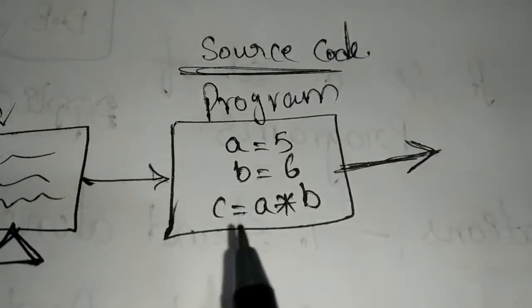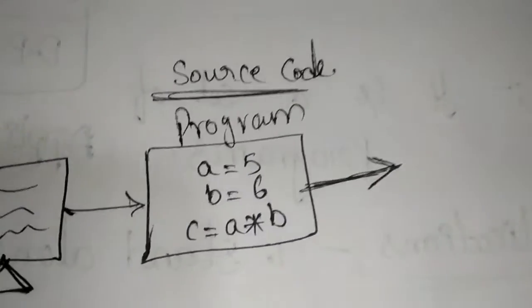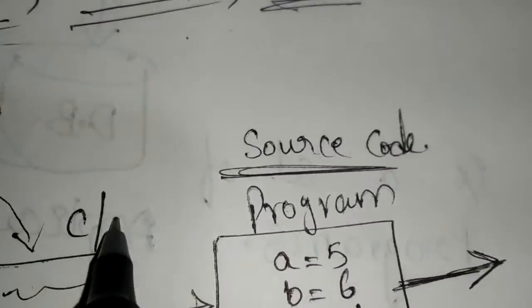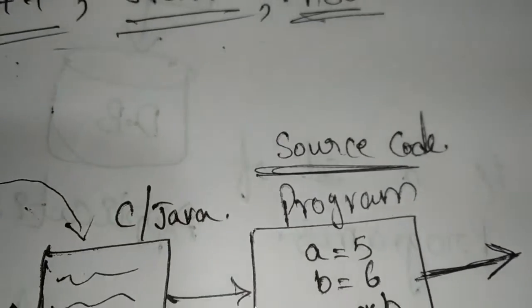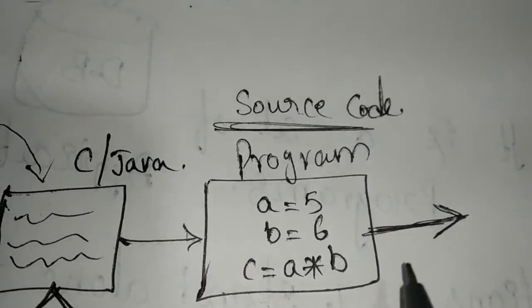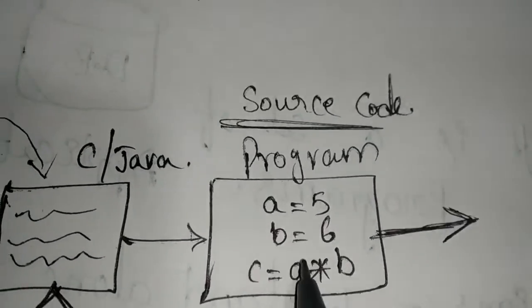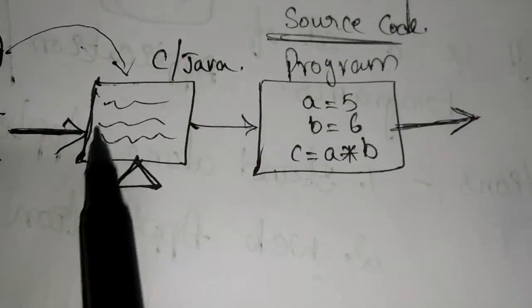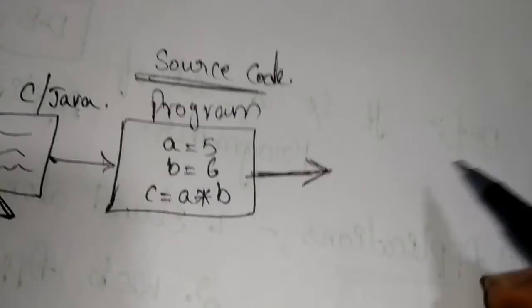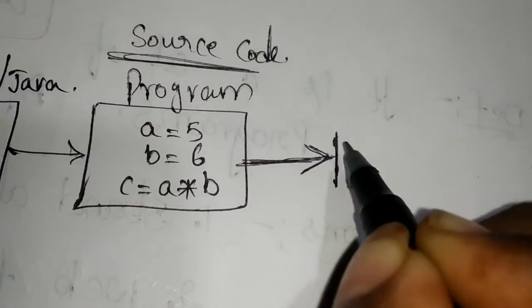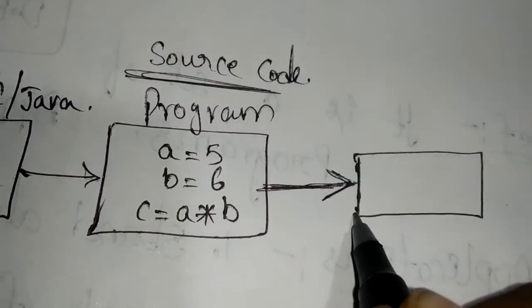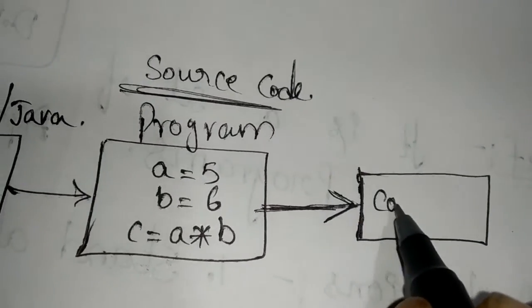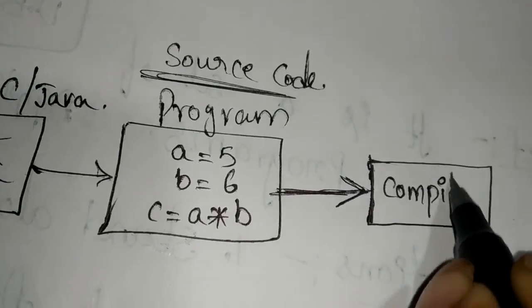This is a high level programming language, maybe C or Java or C++, right? Whenever the programmer writes the program, it is not understood by the computer, right? So it is converted into binary code by using a compiler.